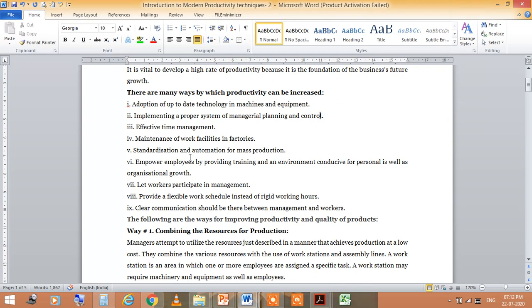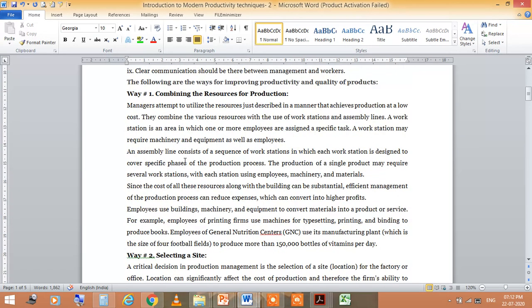The first way is combining the resources for production. It means you can combine the resources so that you can increase your production. In simple terms, managers attempt to utilize the resources just described in a manner that achieves production at a low cost.